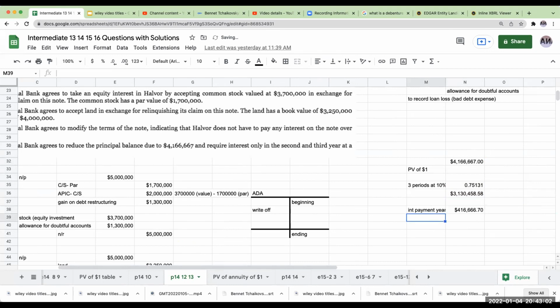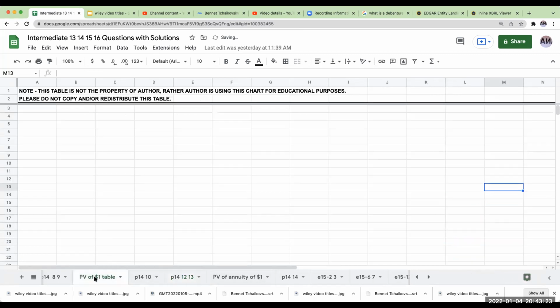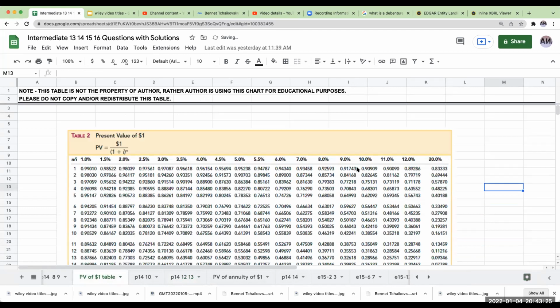Because it's happening 2 years from now, this is going to be discounted at 2 periods at 10%. My interest payment for year 3 is going to be the same amount, and I'm going to use the same present value factor. Okay, so I go to present value of $1, 2 periods at 10%, which is 0.82645.